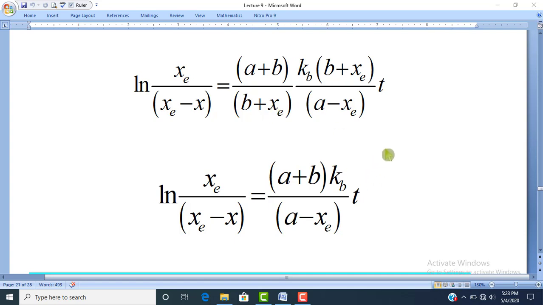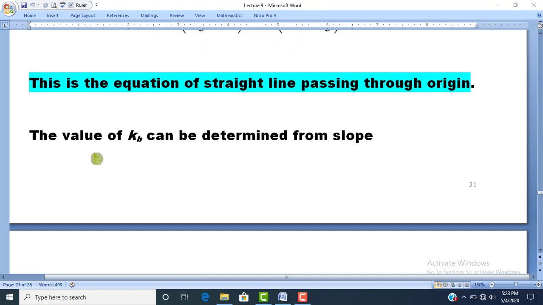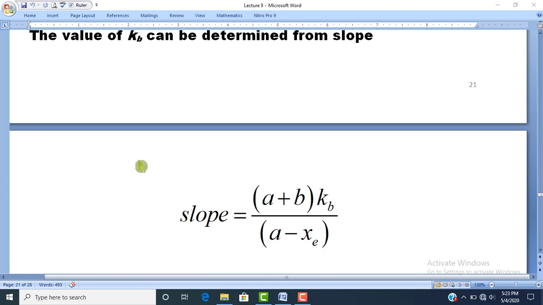So the remaining expression is log natural Xe divided by Xe minus x, equal to A plus B into Kb divided by A minus Xe, into t. Dear students, this is the equation of a straight line passing through the origin, and the value of Kb can be determined from the slope.